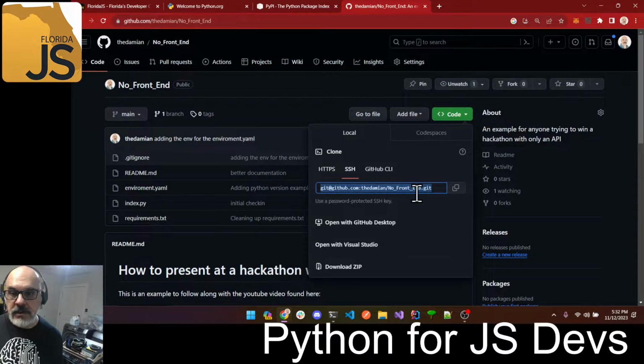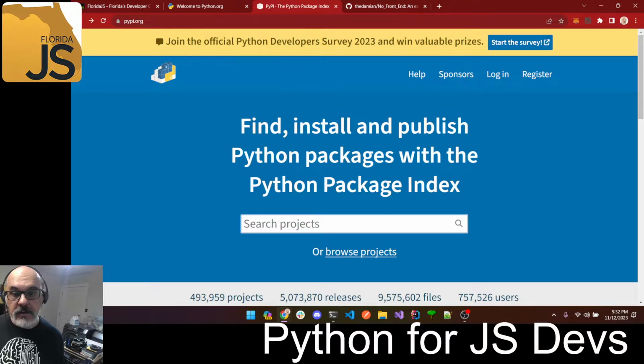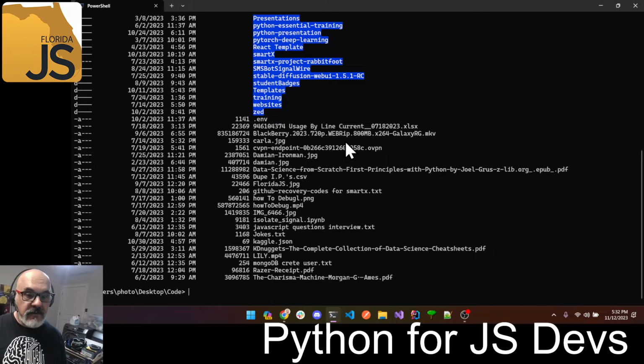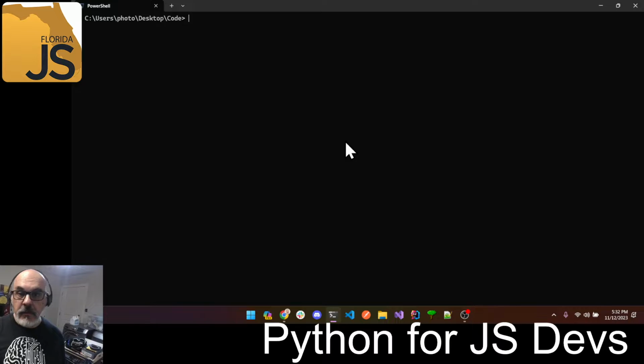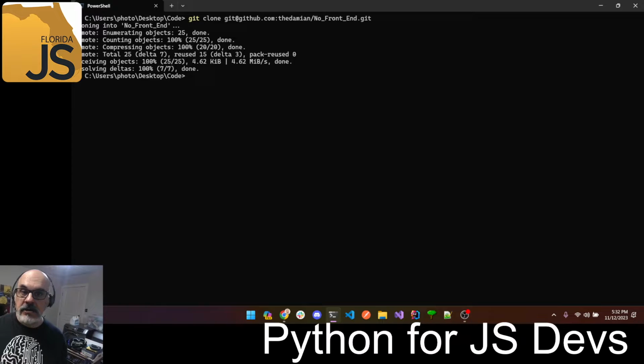Let's get it cloned. I'm going to go ahead and choose to clone it here, open up the terminal, find my favorite place here for information that I like to code, a favorite place for me to put some stuff in there, and I'm going to git clone this project. Git clone, and I'm going to paste my URL. Your URL may look different, just follow along with what your URL looks like.